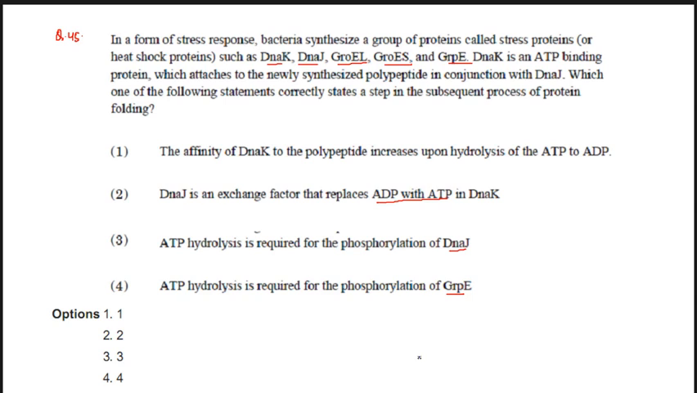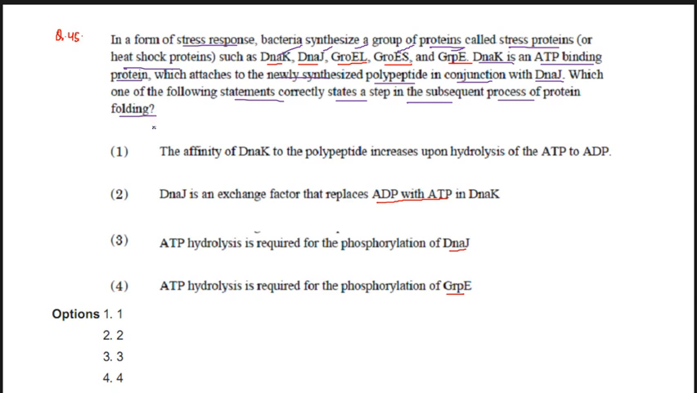Now, this is the last question for December 2019. In a form of stress response, bacteria synthesize a group of proteins called stress proteins or heat shock proteins such as DNA K, J, GroL, GroS, group E. DNA K is an ATP binding protein, which attaches to the newly synthesized polypeptide in conjunction with DNA J. Which one of the following statements correctly states a step in the subsequent process of protein folding?